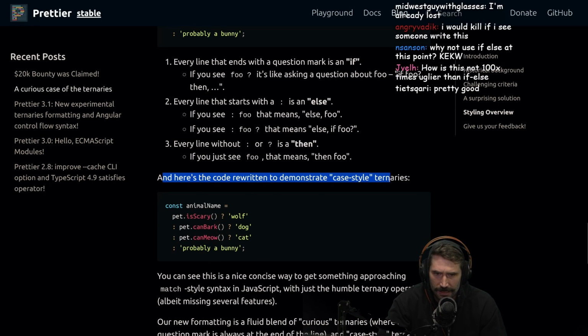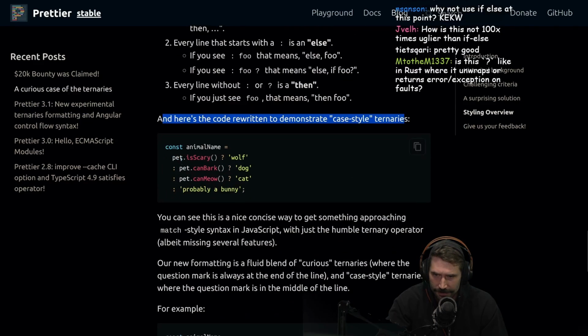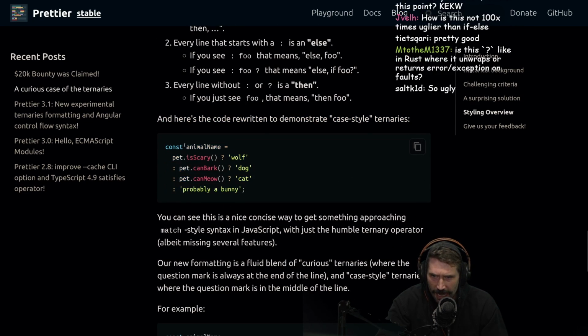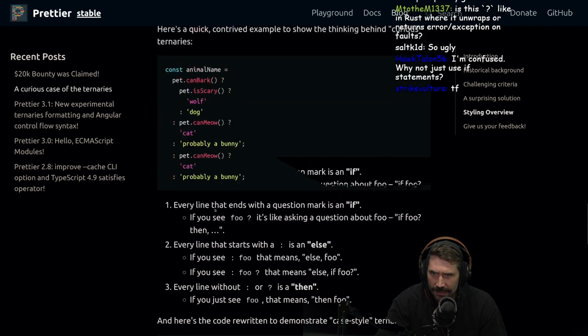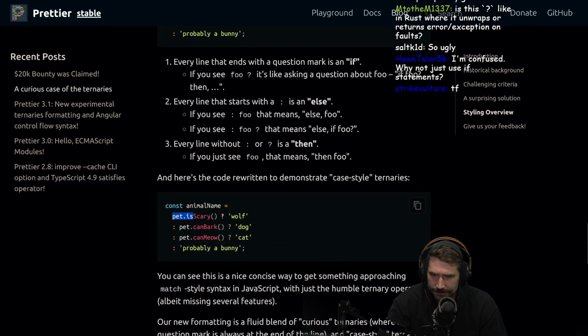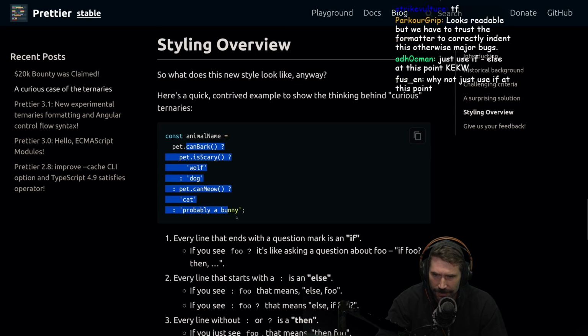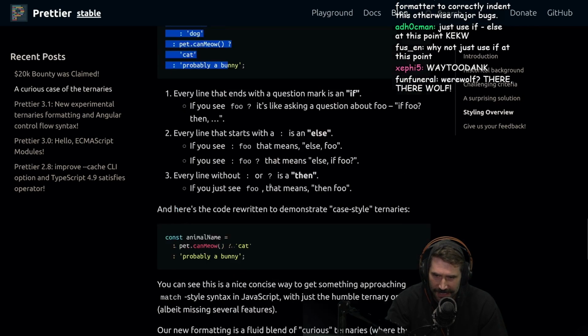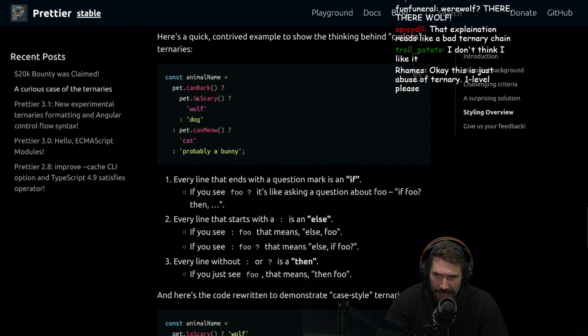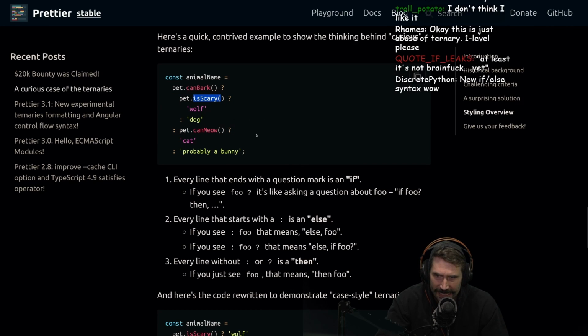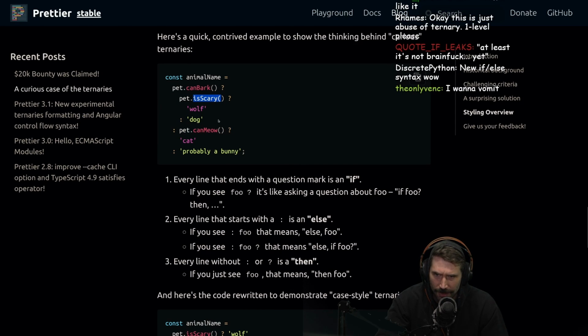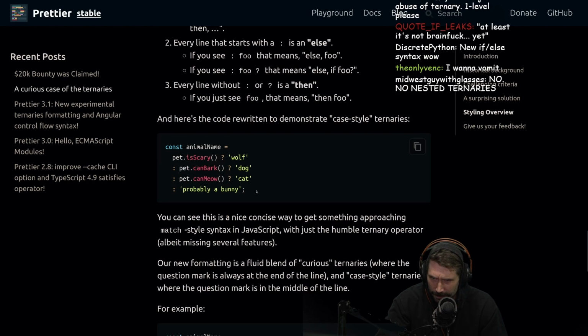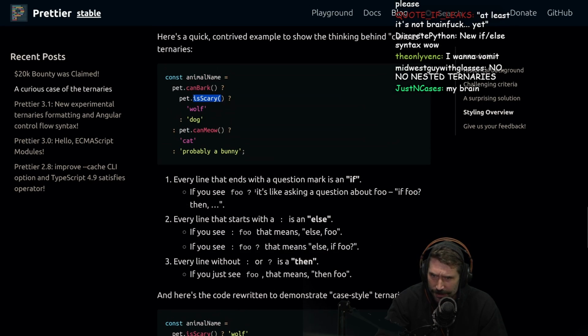Here's the code rewritten to demonstrate case-style ternaries. All right, animal. Well, hold on. Dang it. I mean, you inverted the logic, though. I really wish you would have kept the same structure. Notice that he flipped it inside out. Is scary is now on the inside as opposed to the outside. In fact, I'm not even sure if they yield the same results. Do they yield the same results?